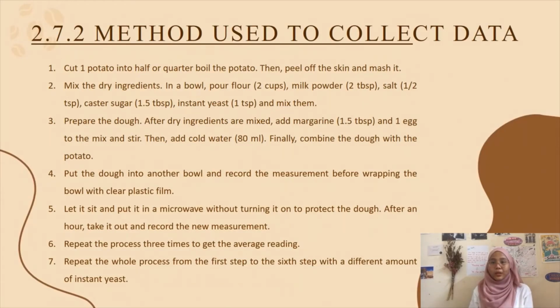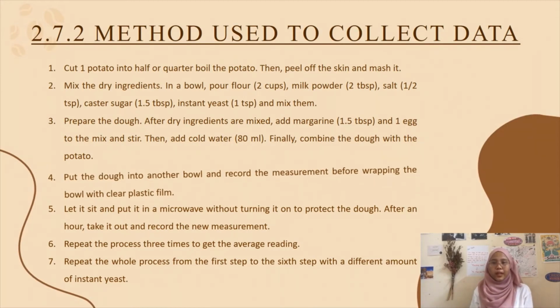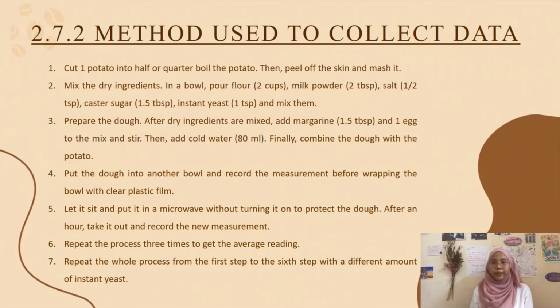Next is the method used to collect data. For this experiment, we collected data by observing and measuring the rise of donut dough. As you can see, in the fourth step, we took the first measurement of the dough after putting the dough in a bowl and before wrapping the bowl with clear plastic film. Then, we took the second measurement of the dough after letting it sit in the microwave for an hour. We repeated the process 3 more times to get the average reading. And lastly, the whole process from step 1 until 6 was repeated using a different amount of yeast.